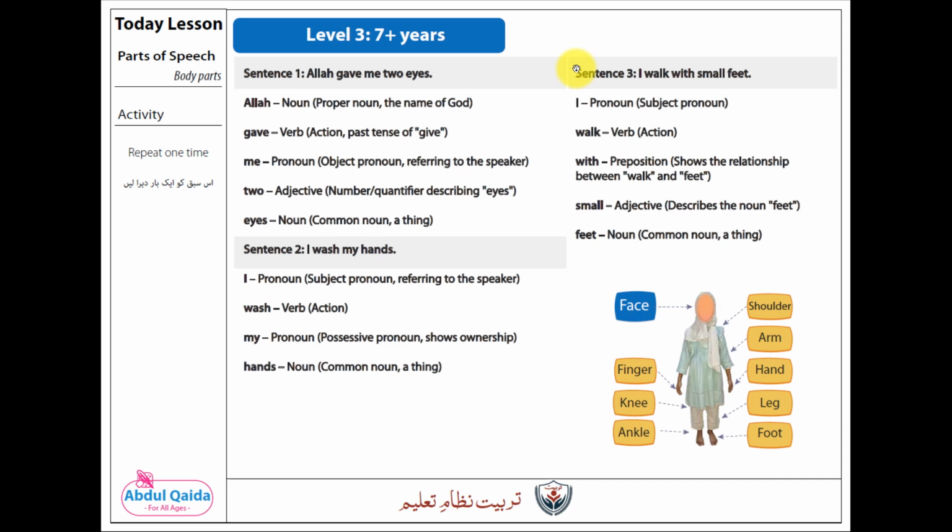Sentence number 3. I walk with small feet. In this sentence, I is a pronoun, walk is a verb. With is a preposition that shows the relationship between walk and feet. Small is an adjective, feet is a noun.